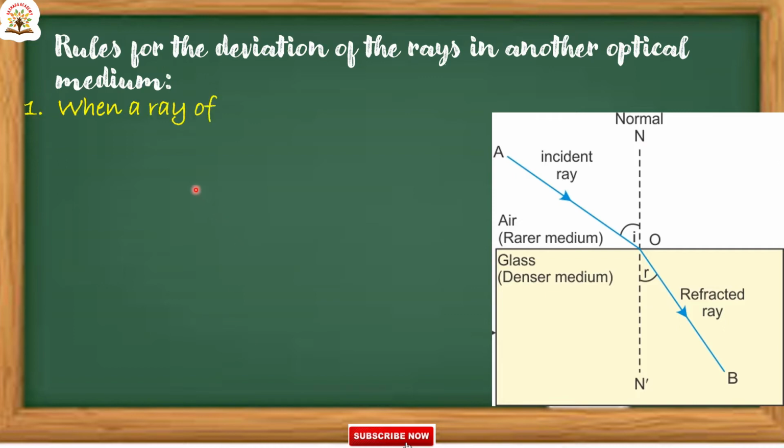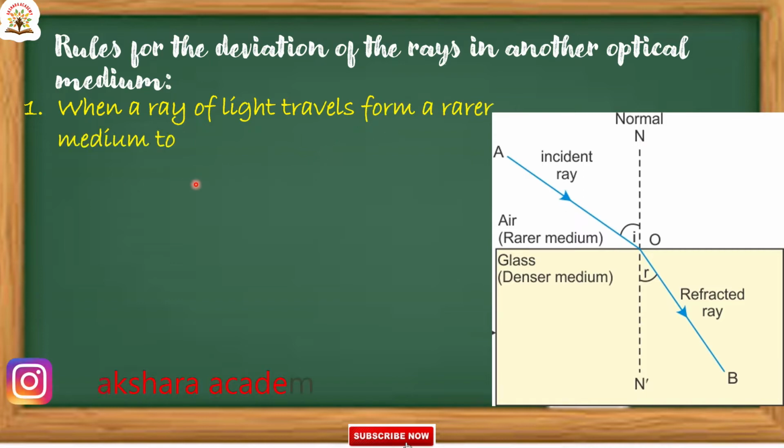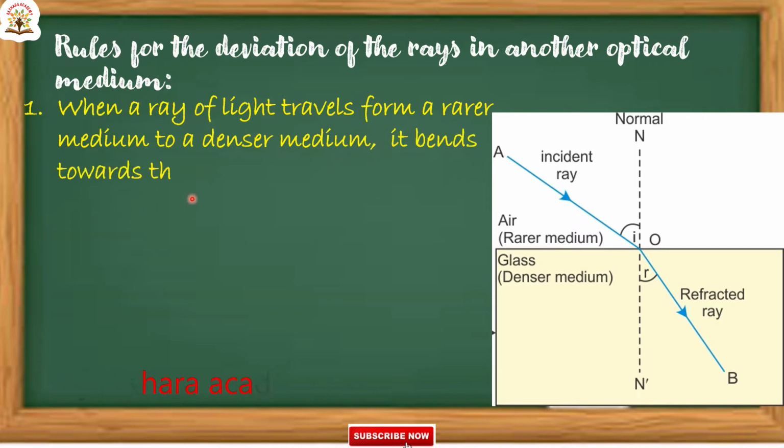First one: when a ray of light travels from a rarer medium to a denser medium, it bends towards the normal at the point of incidence.